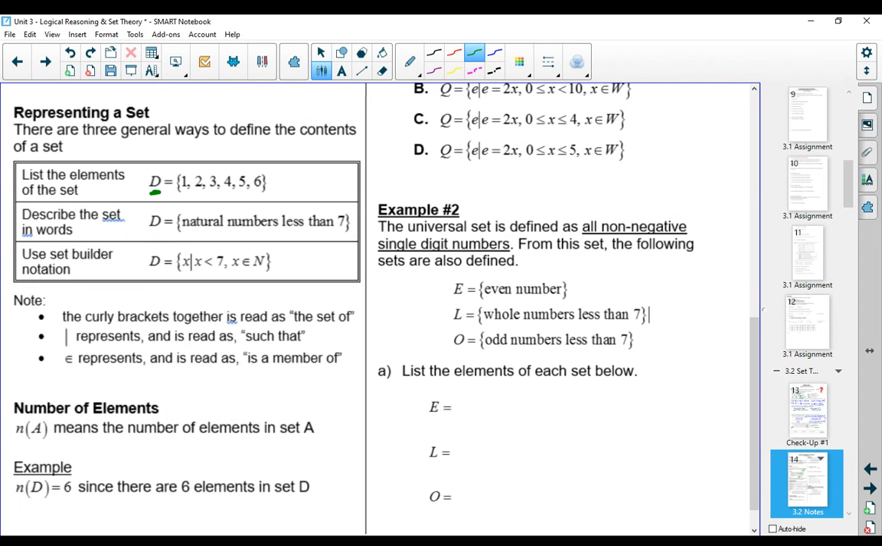We can also use set builder notation, which you've seen before when we've done domain and range. And so this would be read as X such that X is less than 7 and X is the element of the natural numbers. So just some other things to note. The curly brackets together is read as the set of. This little line here is read as such that. That's why I said X such that X is less than 7. And then the element symbol there is read as is a member of, or I've often heard it as is an element of.